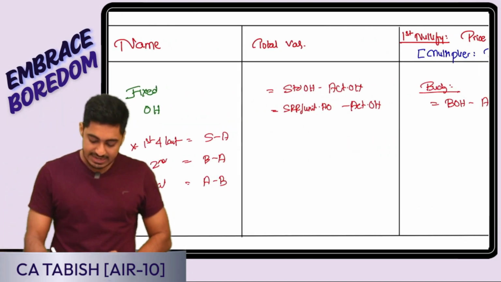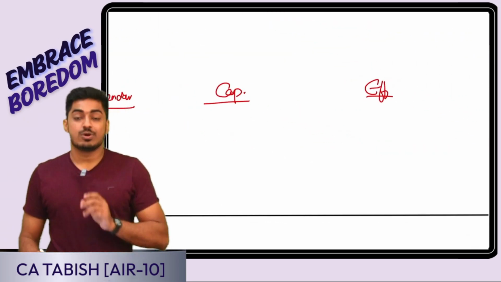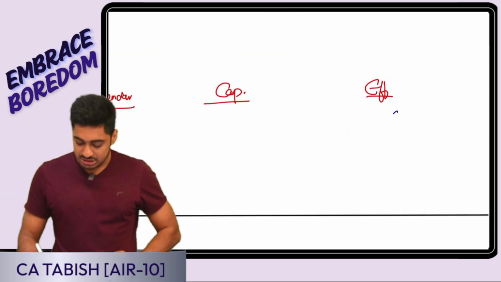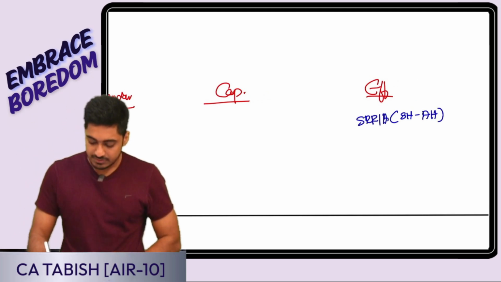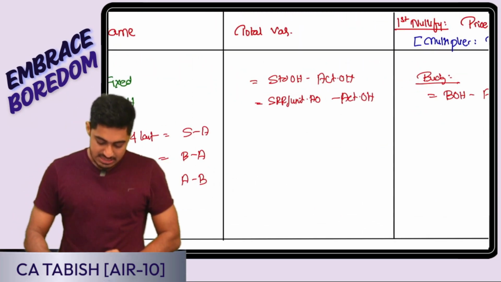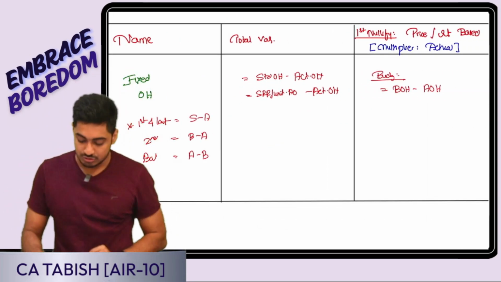Tell me, first and last is going to be standard minus actual. So last is going to be efficiency. What am I going to compare? Hours. How do I want standard minus actual? So it is standard hours minus actual hours. I get the difference in hours, convert into value at SRR per hour. First and last is standard minus actual, second is budget minus actual, everywhere else is actual minus budget.